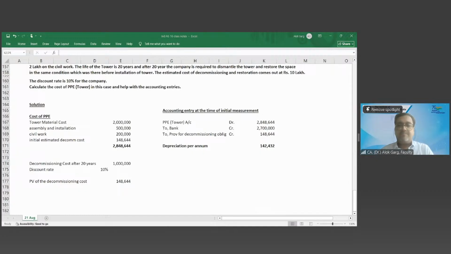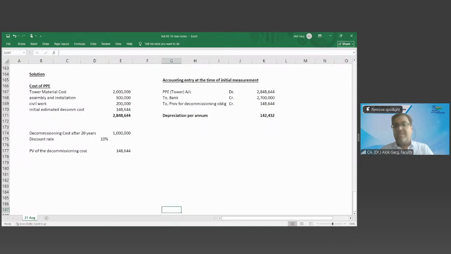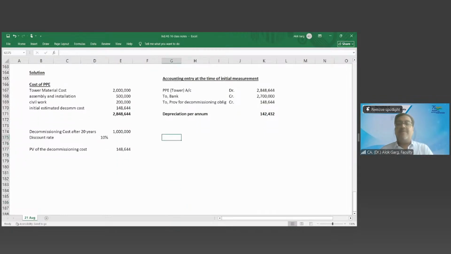Yes, sir. We need to increase it every year by 10% as interest expense and add to the provision. So the present value of this liability is 148,644. What should be the value after 20 years? 10 lakh, because that is how much you need to pay.